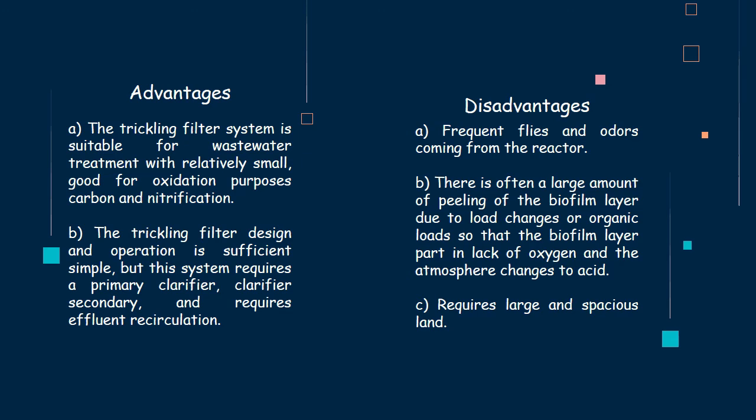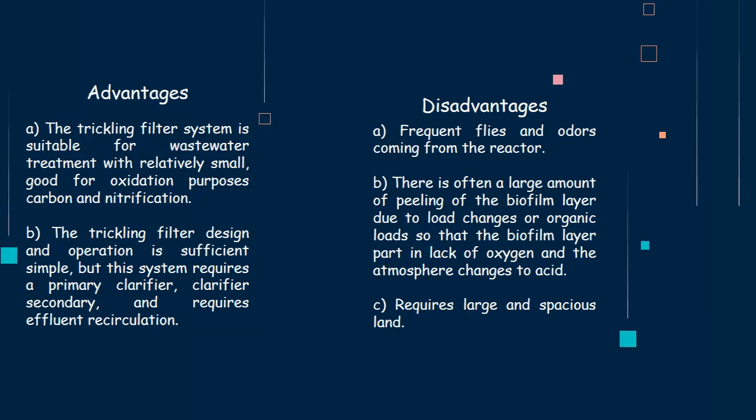The disadvantages of the trickling filter: the first is frequent flies and odors coming from the reactor. Second, there is often a large amount of peeling of the biofilm layer due to load changes or organic loads, so that part of the biofilm layer lacks oxygen and the atmosphere changes to acid. The third one is that it requires large and spacious land.